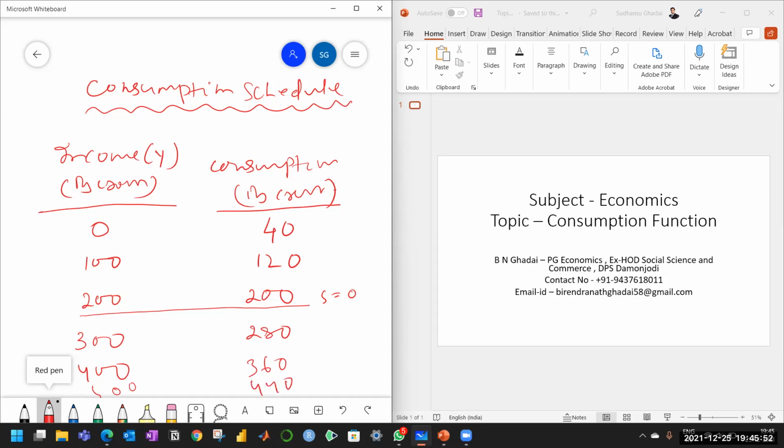So here, if you compare the rate of change in income and the rate of change in consumption, we see that as income is increasing, the consumption is also increasing, but the increase is less than proportionate. Every time there is a less than proportionate change in consumption. Now, on the basis of this information, we can have a consumption curve.